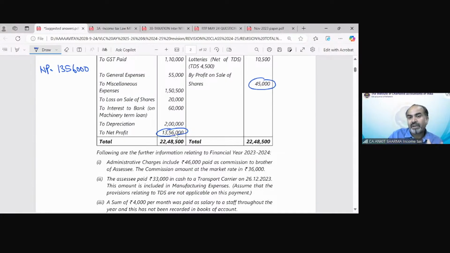So profit on sale of shares should not be the part of our PGBP income. So what should I do in this case? This 45,000, what should we do with this amount? Should I deduct it from the profit, or add it back, or should I leave it and not do anything with this amount? Pooja is saying yes, it should be deductible because this is a part of my capital gain head, not the part of PGBP. So I will deduct this 45,000.